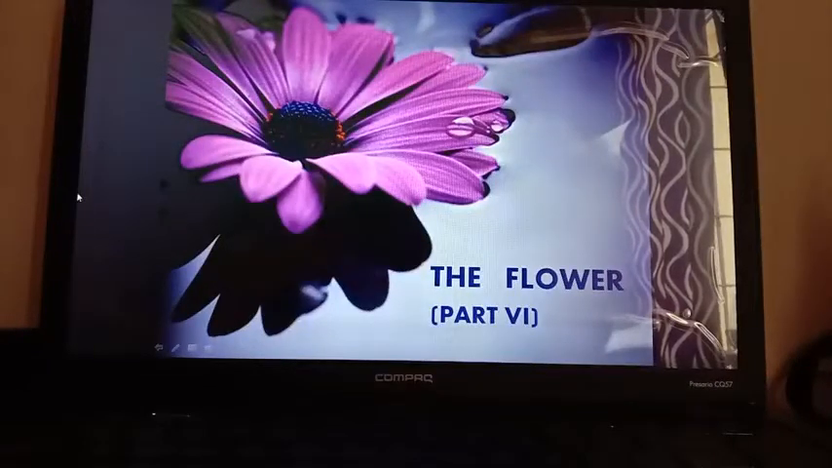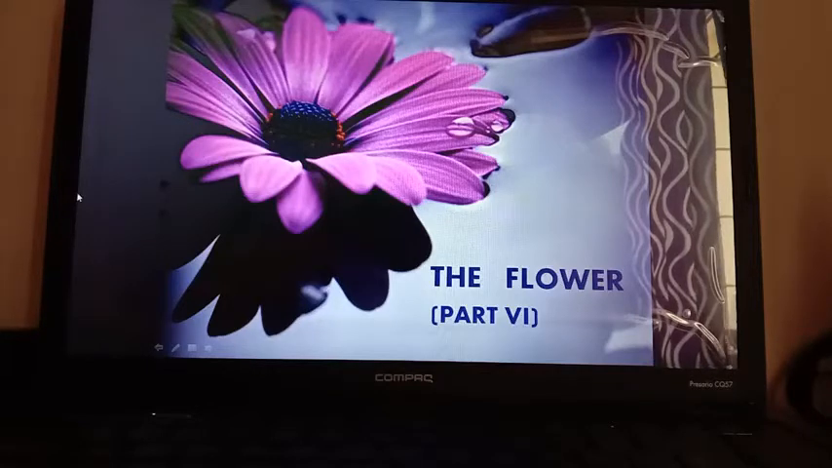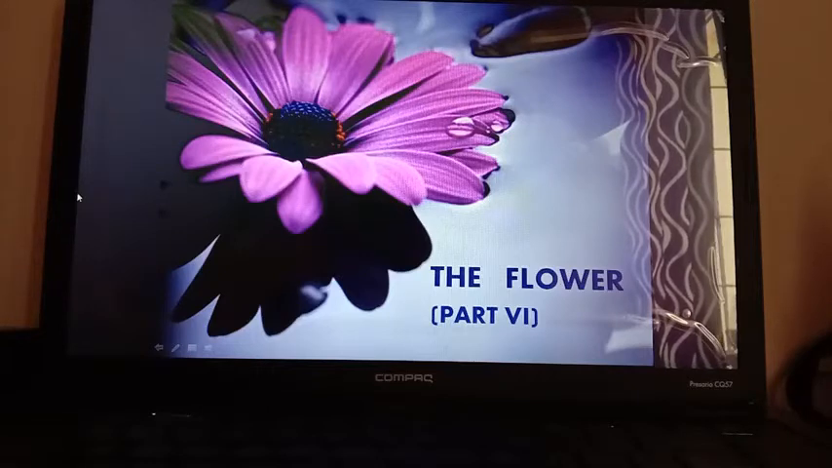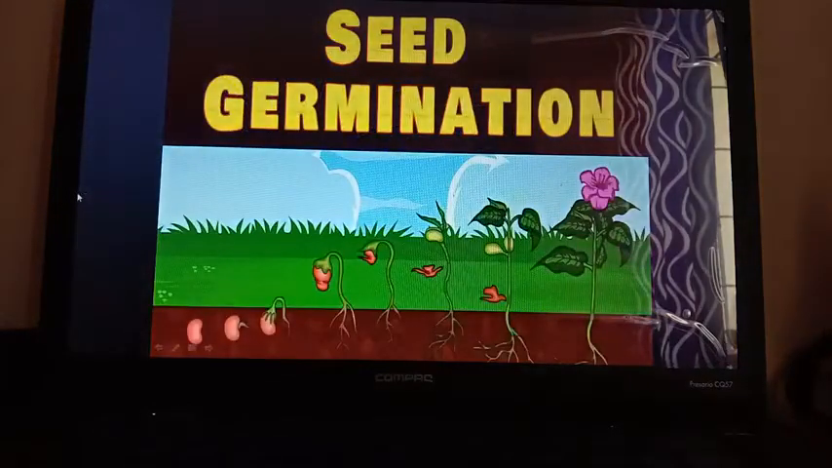Hello students. In our last session, we talked about seed formation. After the formation of the seed, it needs to germinate to form the seedling, and then the mature plant will be formed. So in today's session, the topic of discussion is seed germination.